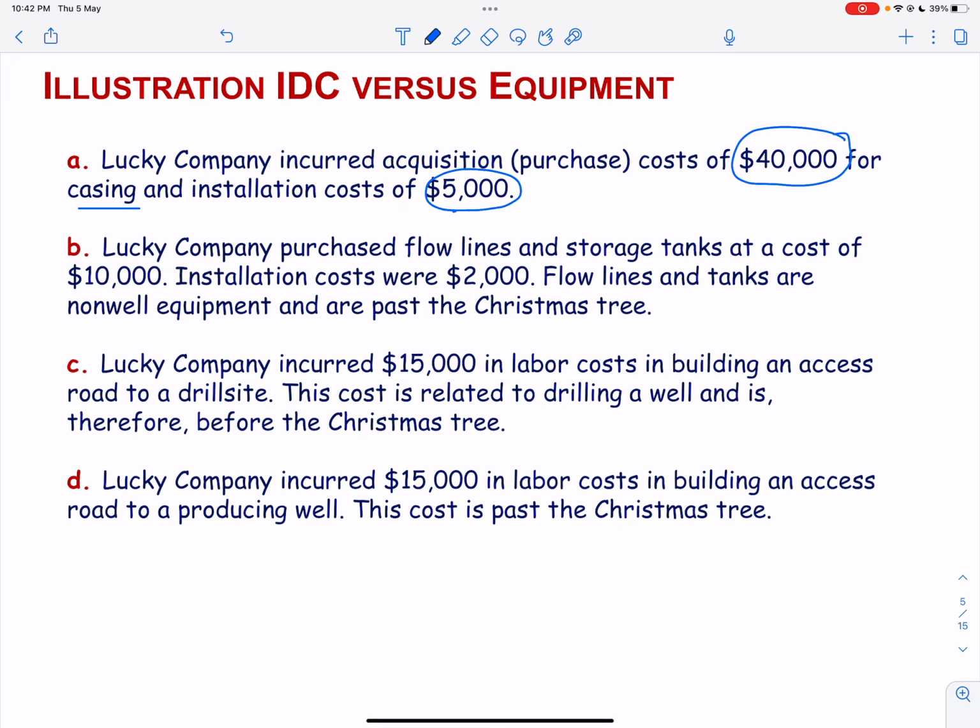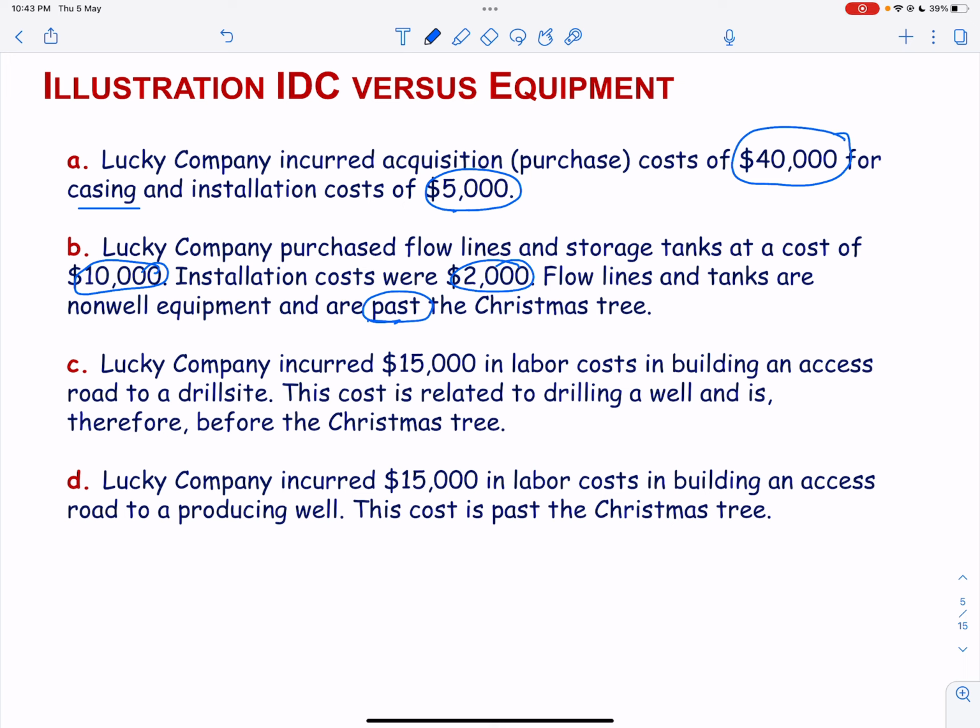In the second case, the intangible drilling cost will be 0, as all the costs are past the Christmas tree. So the intangible drilling cost is 0, as all costs are considered to be equipment cost, since these costs are past the Christmas tree. So the equipment cost will be 10,000 plus 2,000, that is 12,000 purchase cost and installation cost.